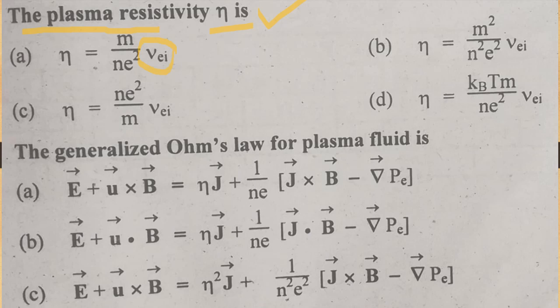There are various other options, but the correct one is option A. This is the plasma resistivity. The generalized Ohm's law for plasma fluid is E plus U cross B is equal to eta J plus 1 over N e into J cross B minus del P. Yes, this is the right answer. Generalized Ohm's law for the plasma fluid.